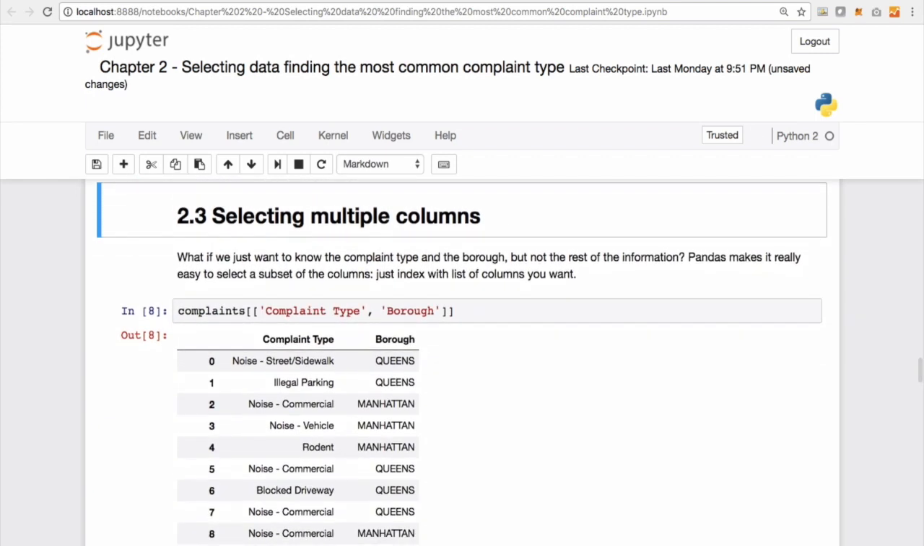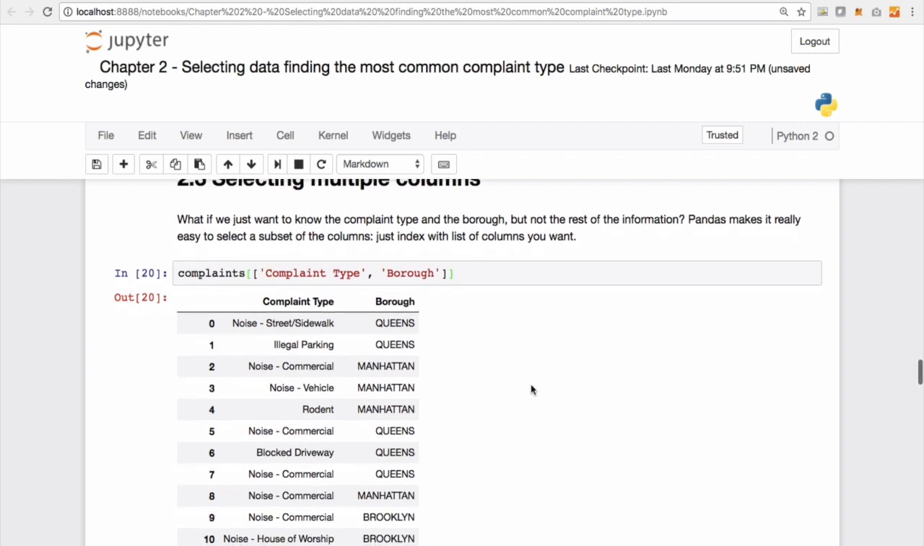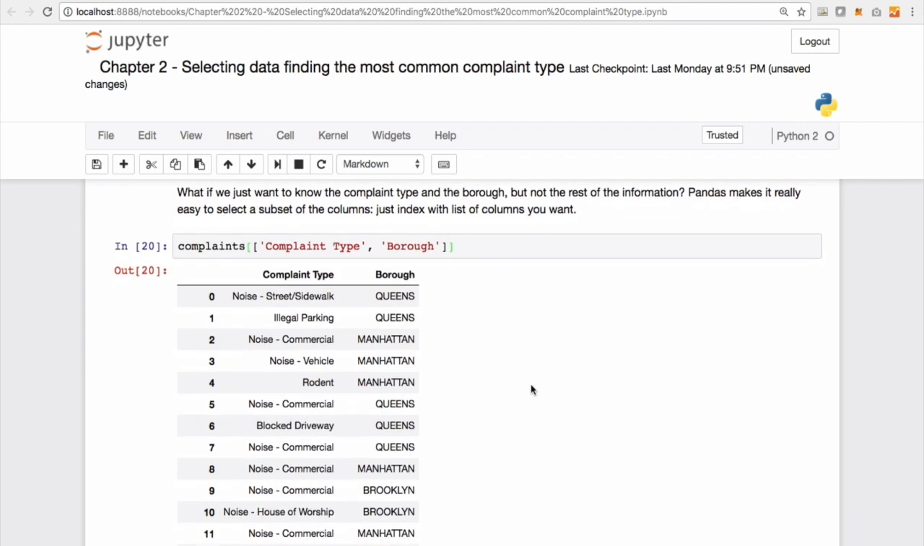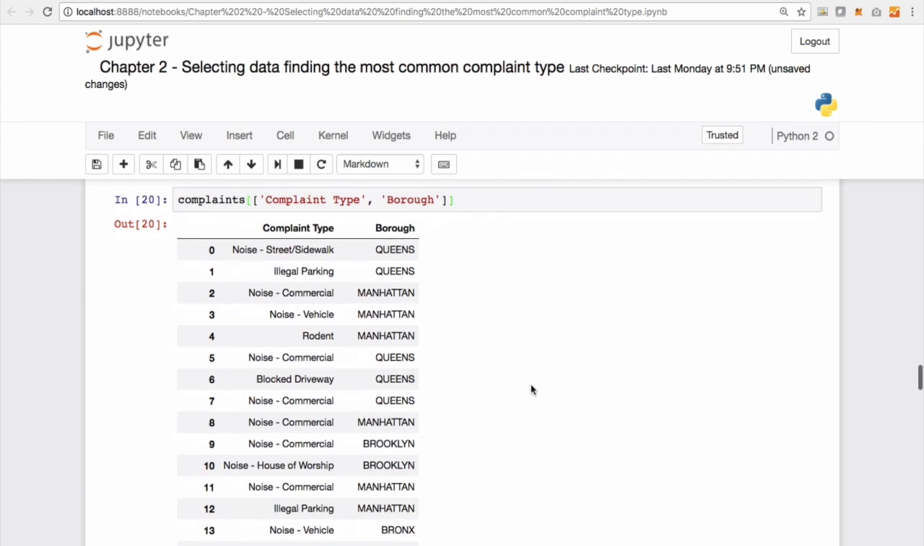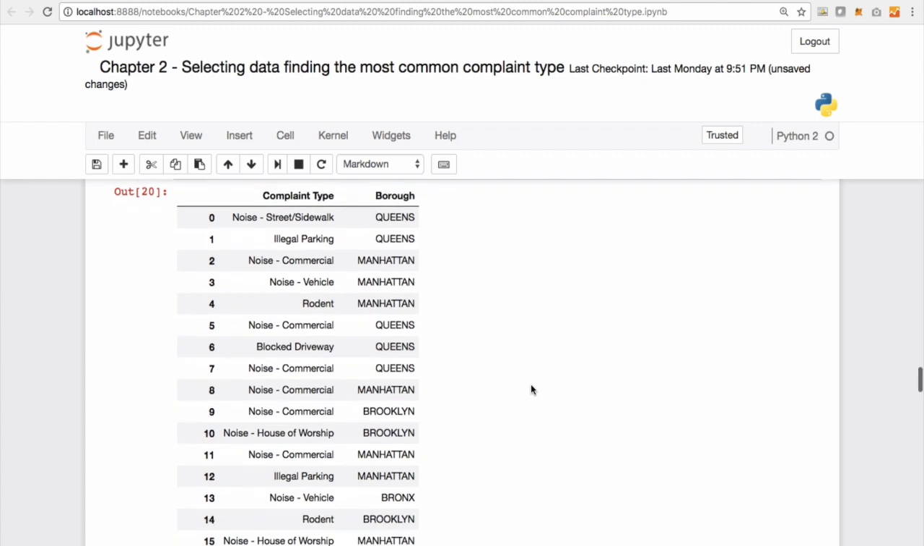Selecting multiple columns. What if we just want to know the complaint type and the borough, but not the rest of the information? Pandas makes it really easy to select a subset of the columns. Just index with a list of columns that you want. So in this case, we specified that we wanted the complaint type and the borough columns of our complaints data frame. And just like that, Pandas was able to display the required subset.